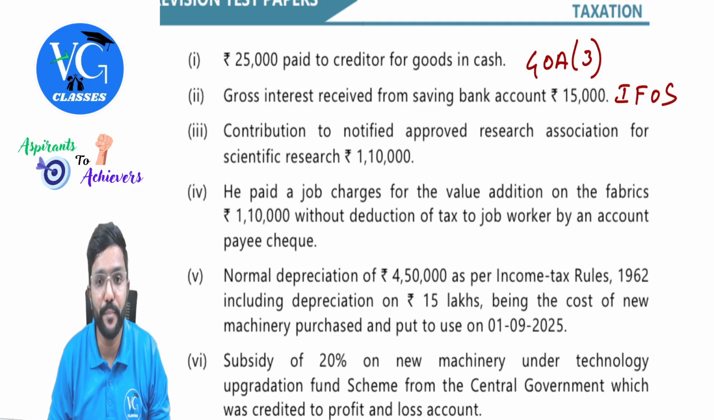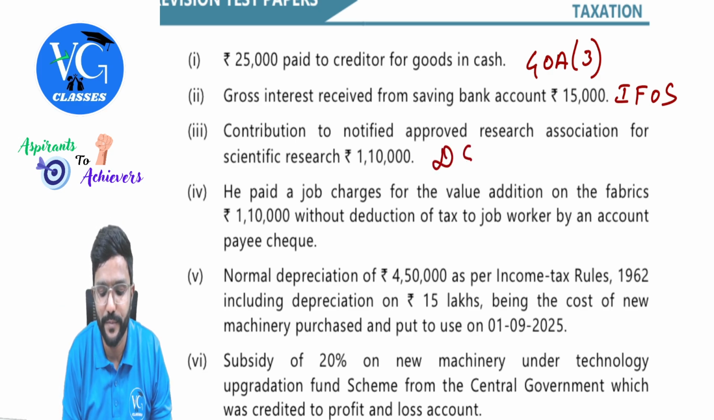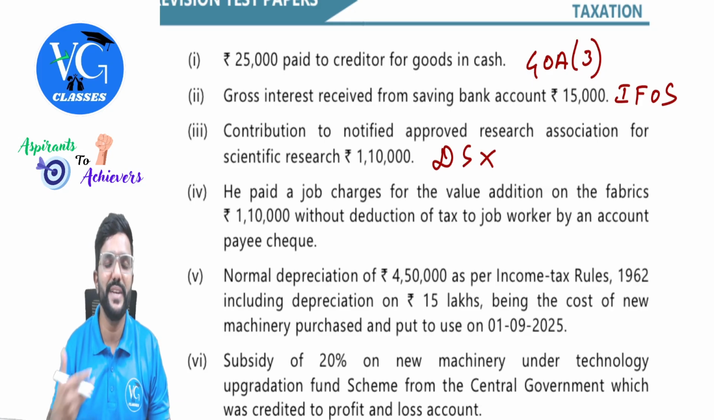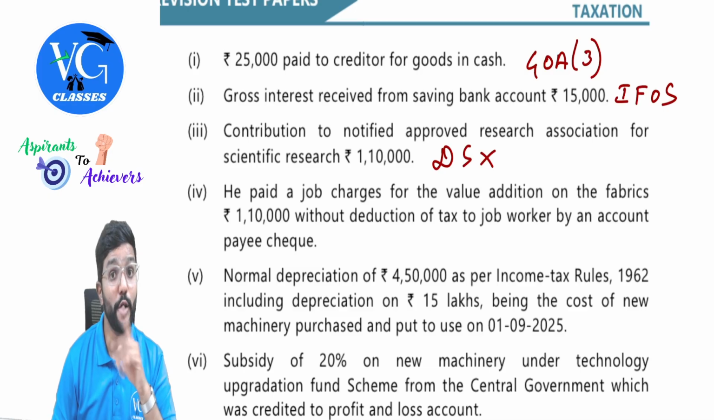Contribution to a notified approved research association for scientific research. Guys, this is allowed under the optional scheme, but under the default scheme, this is not allowed. So first, if you are doing the calculation as per the default scheme, what should we do? Add it back. But under the optional scheme, it will be allowed. Please be careful.